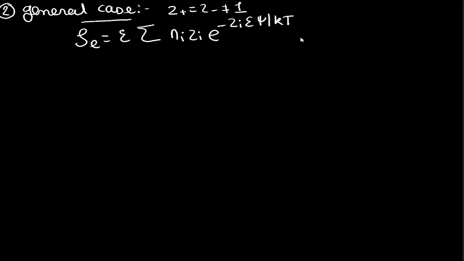Now again we will expand this particular term, solving it using the power series.